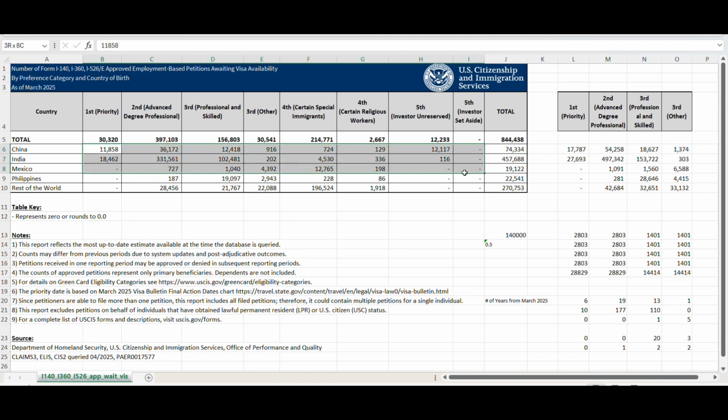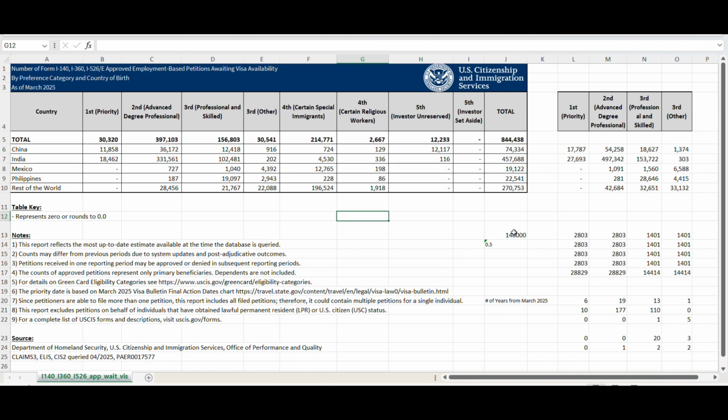This is in the table I created here, which I did up to EB3 focus. I'm not going to talk about EB4 and EB5. So 1.5 times this 11,858 is what I have here as 17,787, and similarly a 1.5 multiplier for all of them. The reason for the 1.5 multiplier is to include some dependent count, as this is not counted.